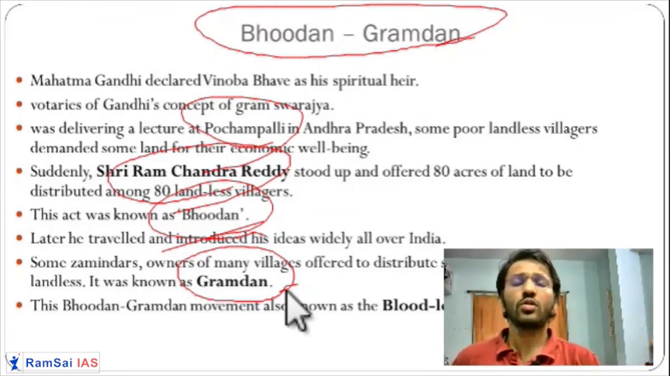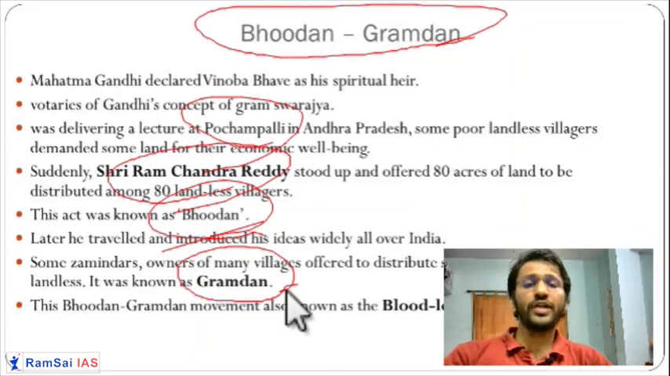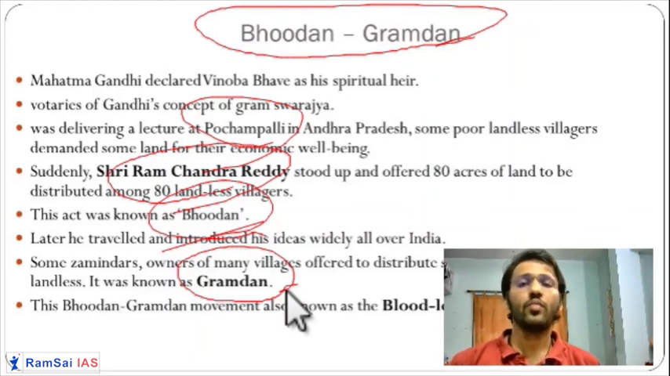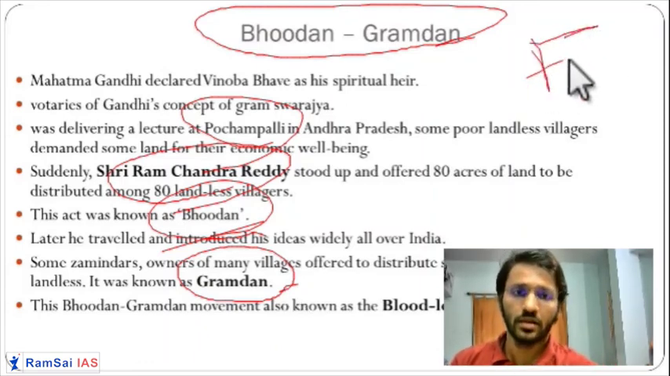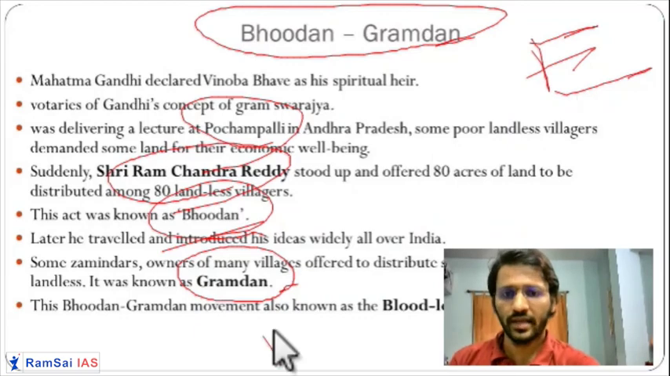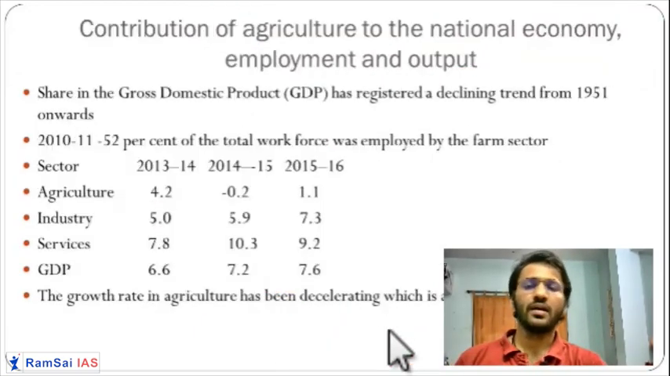It is also called a bloodless revolution because nowhere in the world has land been acquired without shedding blood. By the willingness of the landlords, they shed their lands in the form of Bhudan and Gramdan. Okay. So these are very, very important reforms, and this is one of the important movements. You can use this in the ethics paper, and it can be used in the essay. Very, very important, Bhudan and Gramdan.